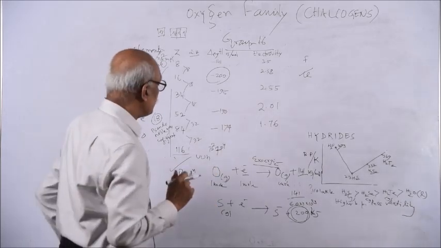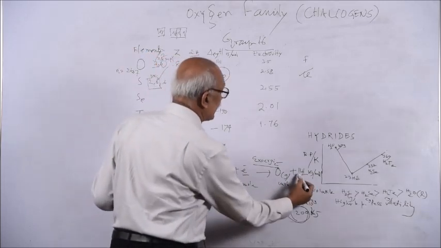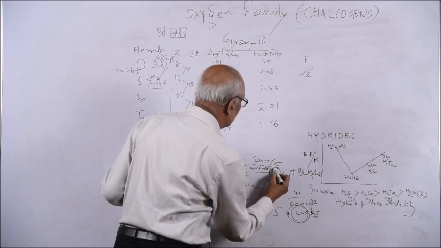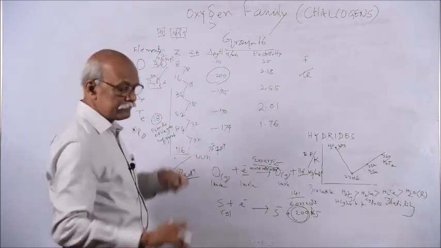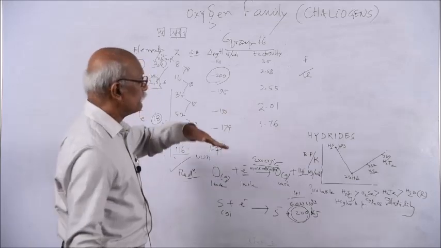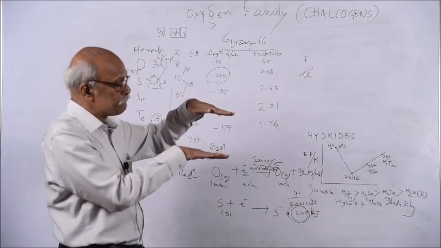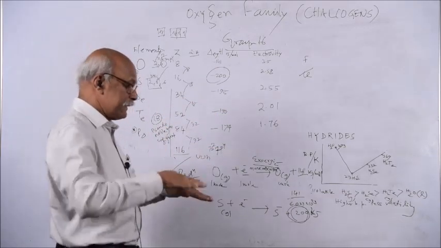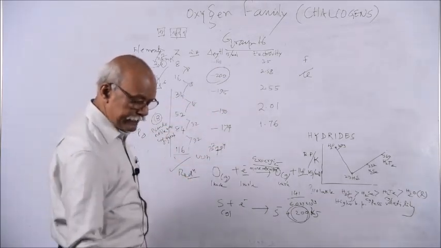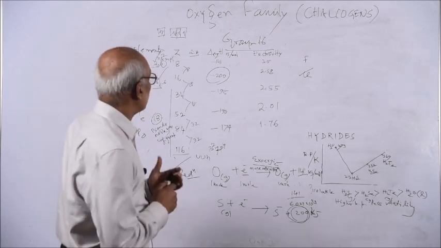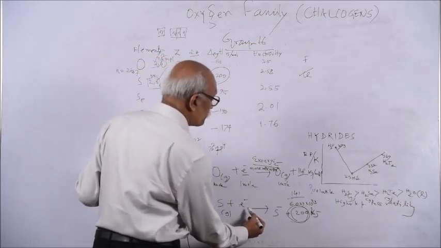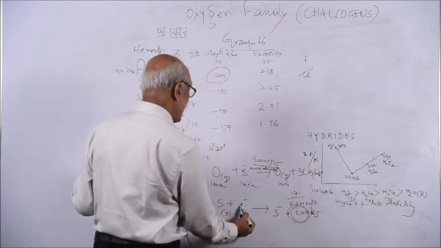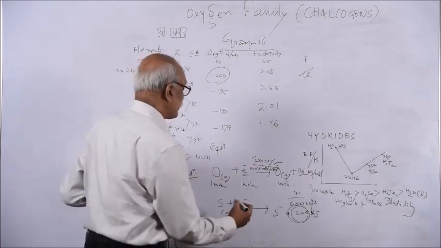You see, more energy is evolved here, which means there is more attraction. Attraction makes the energy fall down. Suppose this is the initial energy. If the energy falls down, then there must be attraction. If the energy increases, the potential energy increases, and there will be repulsion. So here there is no energy gained, but here you will get expulsion of energy. Here there is also attraction, but less attraction.